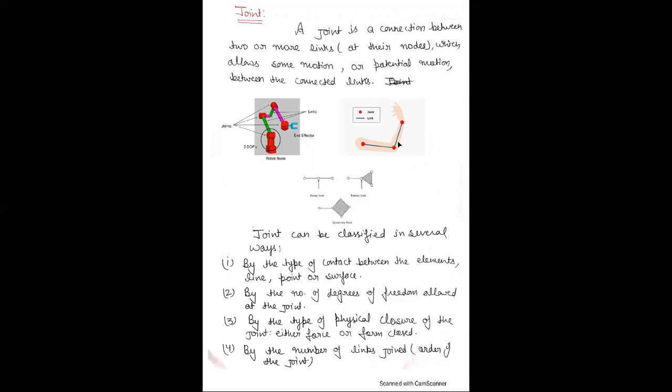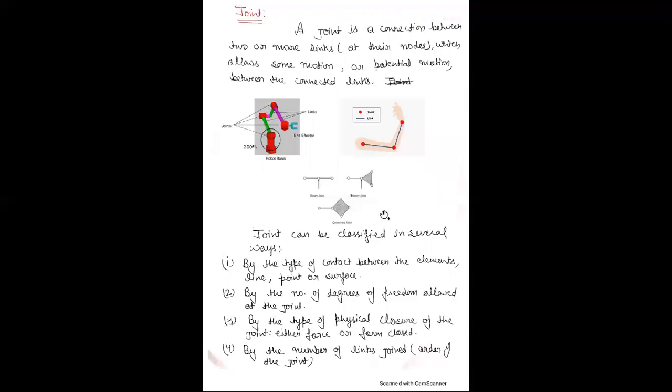What is a link basically? Building blocks of the structure. Here, this is a basic robot. Here, red represents the joints, and this line represents the links, and therefore joints are connected through links.